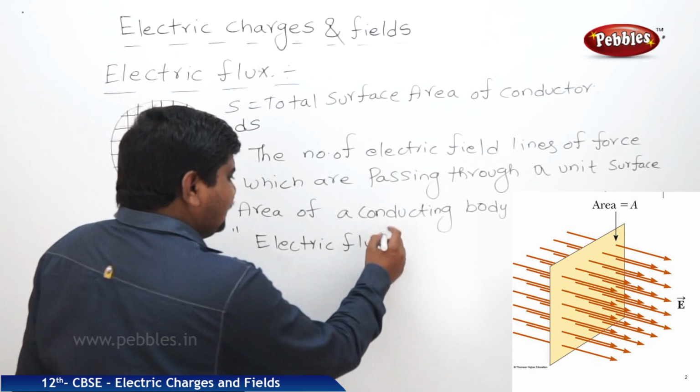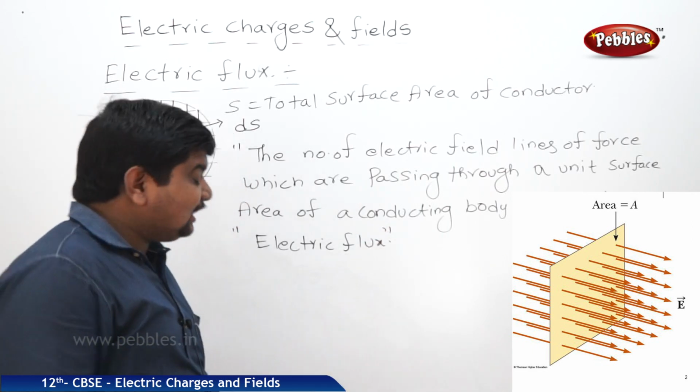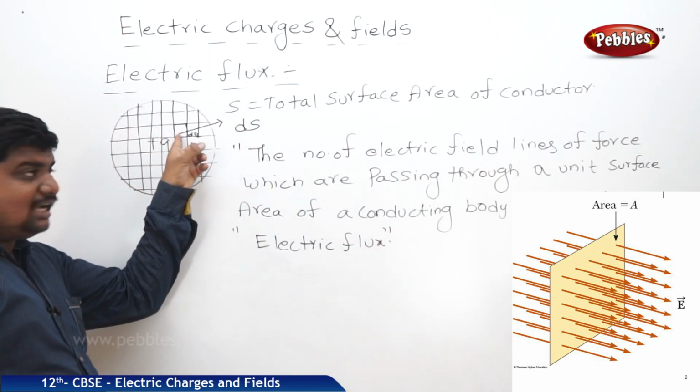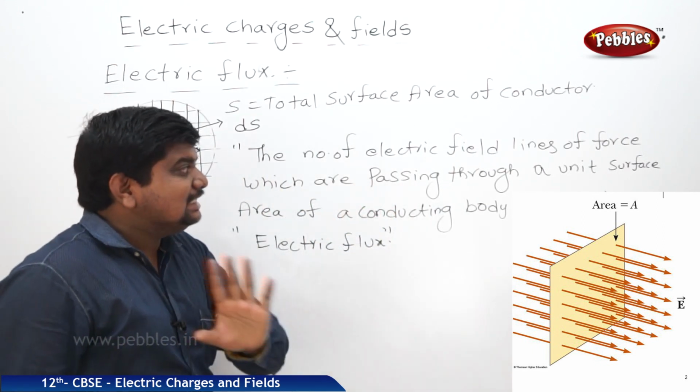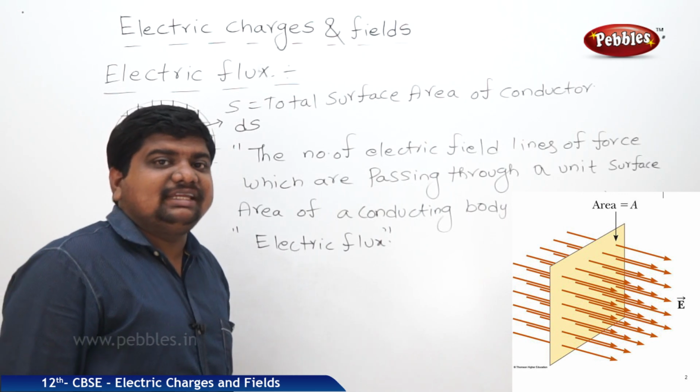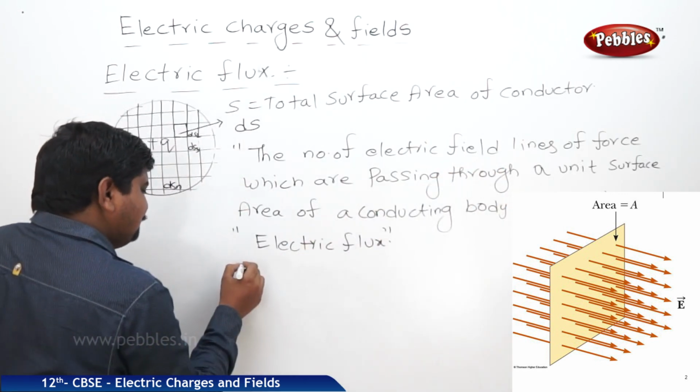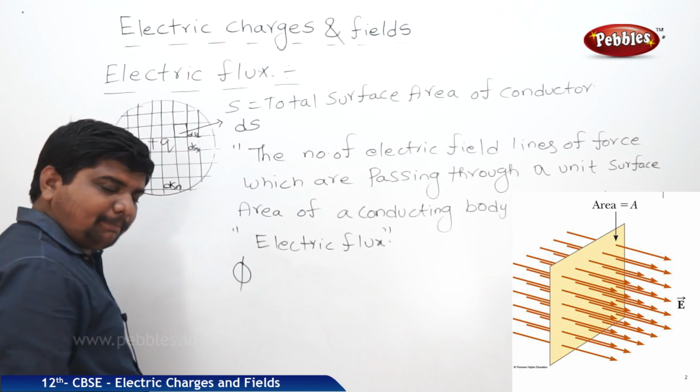Just try to visualize the electric flux. What is the meaning of electric flux? The number of field lines which are passing through the unit surface area of a conducting body at an angle of 90 degrees. The perpendicular angle is very, very important. The symbol of the electric flux is phi.